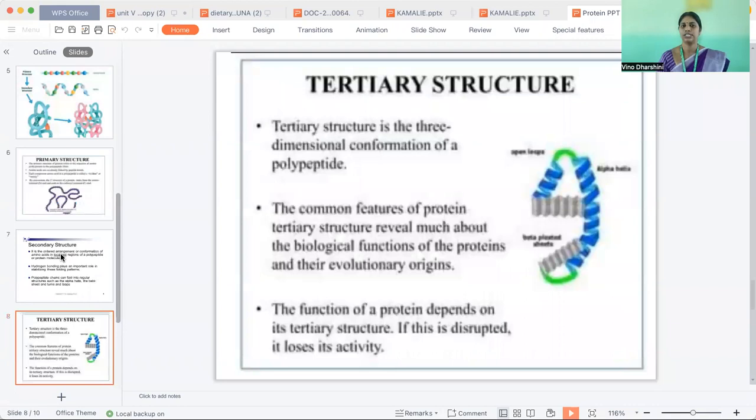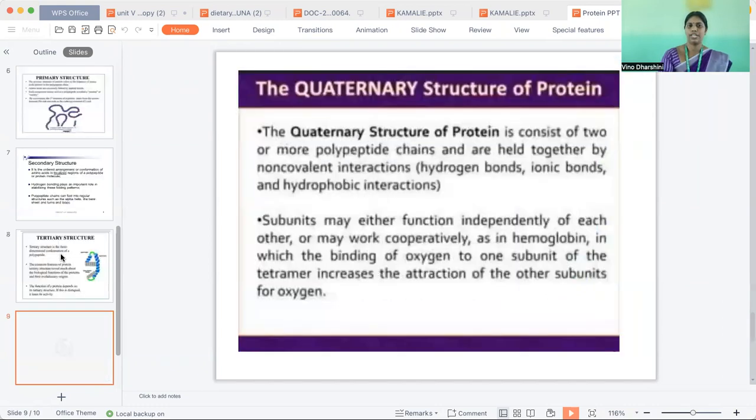And tertiary structure. The tertiary structure is the three-dimensional conformation of the polypeptide. The common features of protein tertiary structure reveal much about the biological functions of proteins and their evolutionary origins. The function of a protein depends on its tertiary structure. If this is disrupted, it loses its activity.